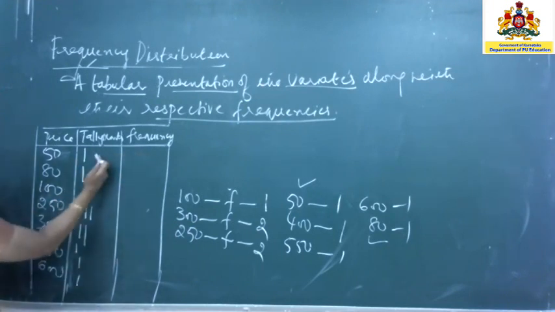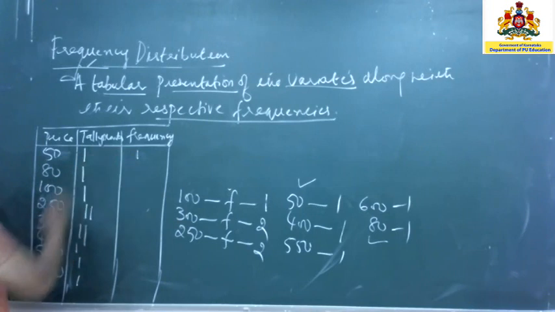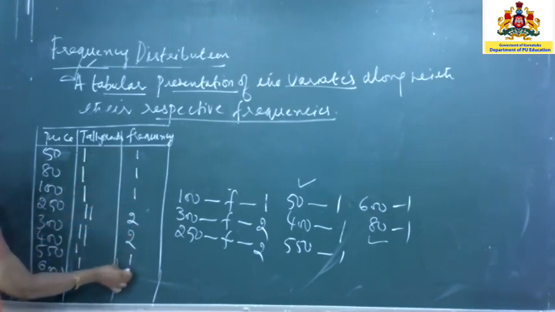Now, next you will be writing the frequency. What is frequency? It is a numerical value that is given to the total number of tally marks. How many is it? The frequency is 1, so you will write the number 1. This is 1, this is 1. Now this is 2, this is 2, then 1, 1 and 1.